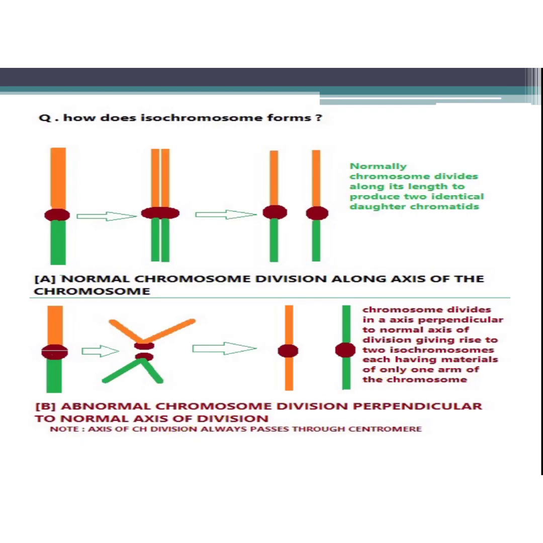Next, how isochromosomes are formed. First, a normal chromosome divides along its length to produce two identical daughter chromatids. But due to abnormal chromosomal division, which you can see in this second picture, the chromosome divides in an axis perpendicular to the normal axis. Two isochromosomes are formed.